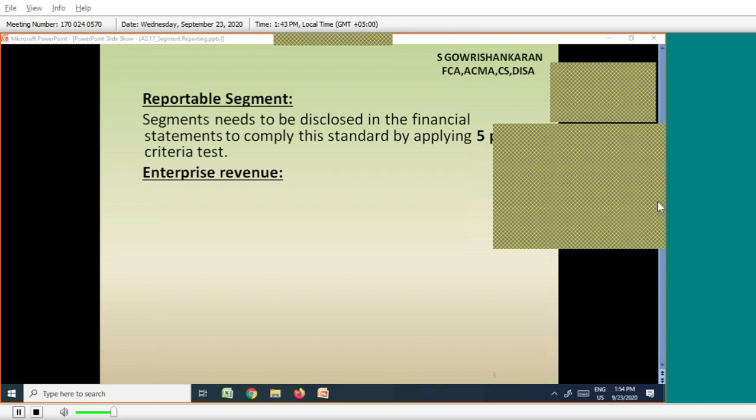But if my business itself is a financial company, an investment company, I have different divisions in my business and I am getting revenue by investing money, then in such a case, it is segment revenue. Otherwise, it is not segment revenue. I'll move to the next slide.